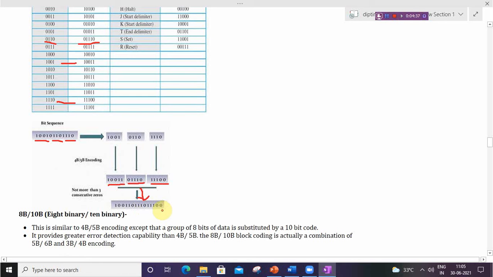So in this method a block of 4 bits is replaced by a 5-bit output, and it is known as 4B/5B encoding.